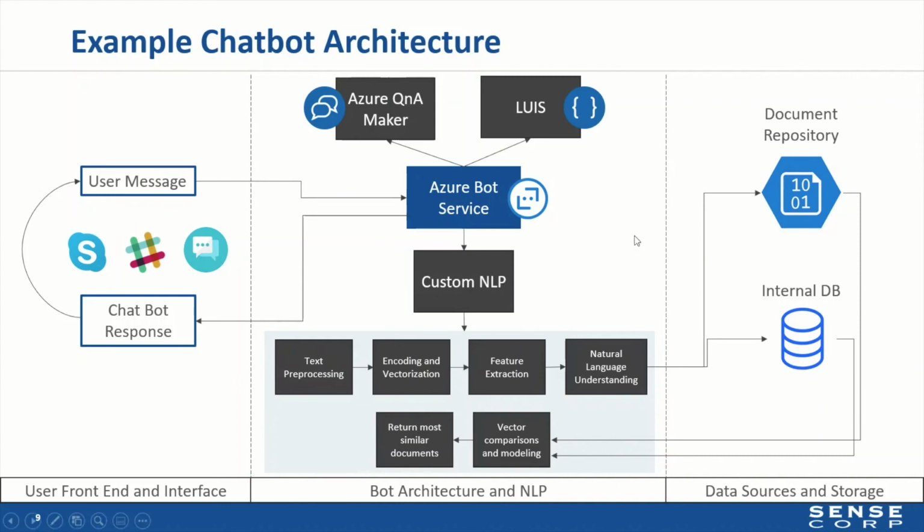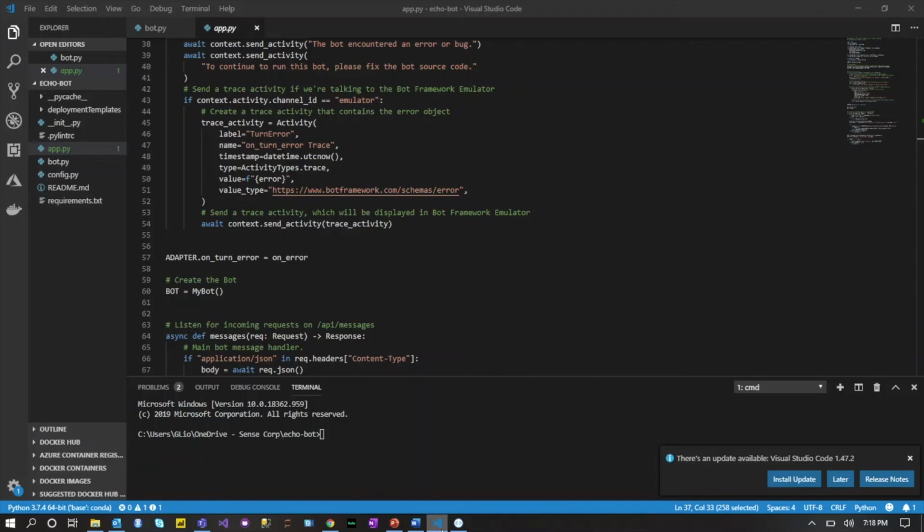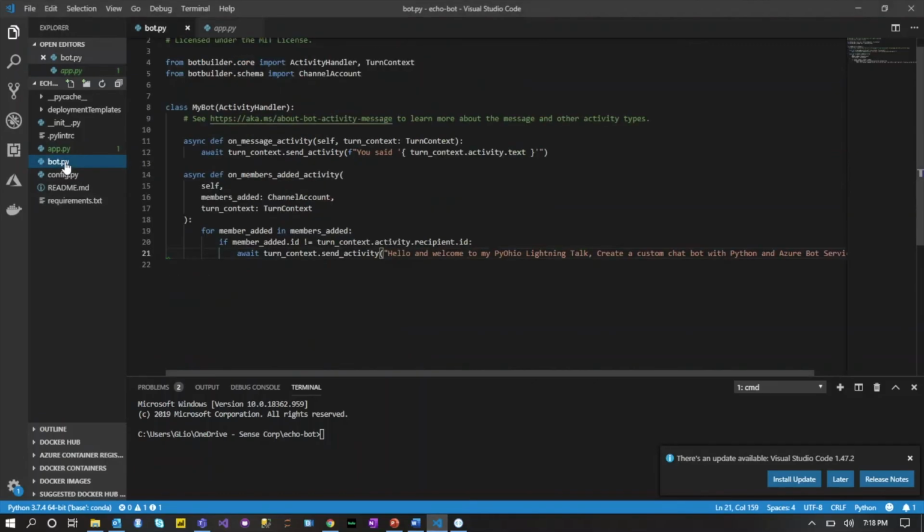I'll be showcasing an Echo bot today, which can be used as a starting point to create a custom NLP bot. Let's take a look at the bot script. In this script, you're creating your bot. So this is where you would add in all the custom NLP. Our simple bot just returns "you said" and whatever, and you can see that here.